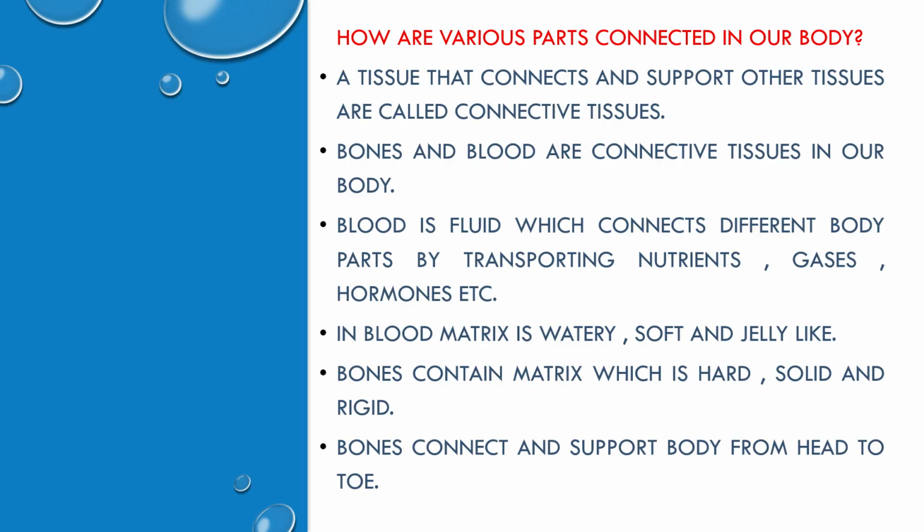How are various parts connected in our body? A tissue that connects and supports other tissues is called connective tissue. Bones and blood are connective tissues in our body. Yes, blood is a connective tissue, just remember. Blood is a fluid which connects different body parts by transporting nutrients, gases, hormones.